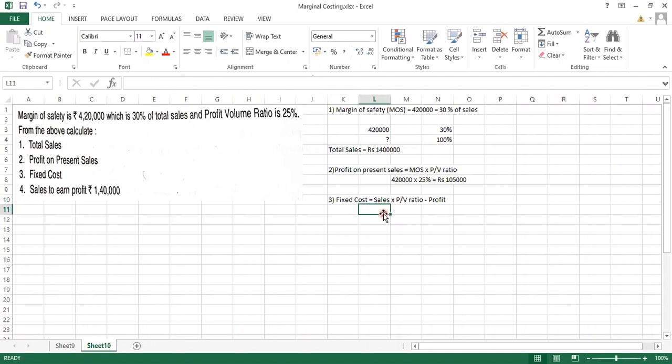Yes, we have a sale of 14 lakh into 25% minus जो भी हमें प्रॉफिट मिला. कितना प्रॉफिट मिला फर्स्ट सेकेंड स्टेप से? 1,05,000. So when I do the calculation, I am getting 2,45,000 as the answer.